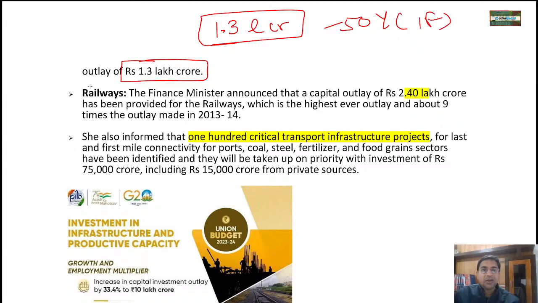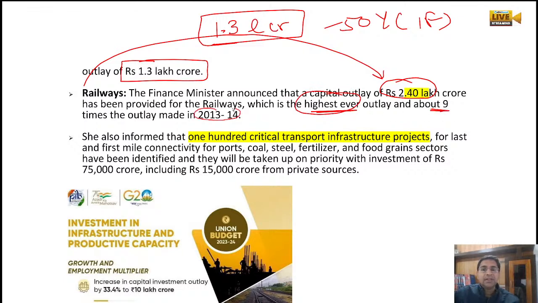Then railway has got a big boost, 2.4 lakh crore. We know that we are optimizing the railway, we are modernizing the railway, we are making the railway world class, we are running bullet trains, we are running fast speed trains, right? So that is why the railway has got the biggest boost of 2.4 lakh crore. This is the highest ever outlay, and about 9 times that made in 2013-14. That means it is 9 times that made in 2013-14.